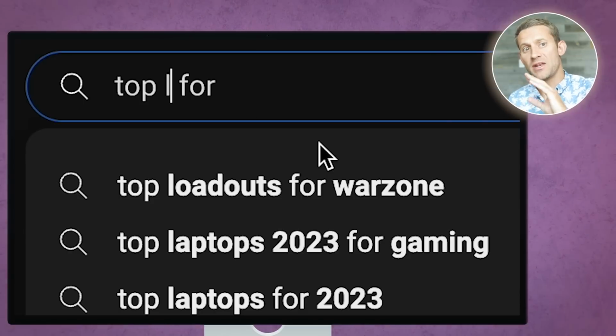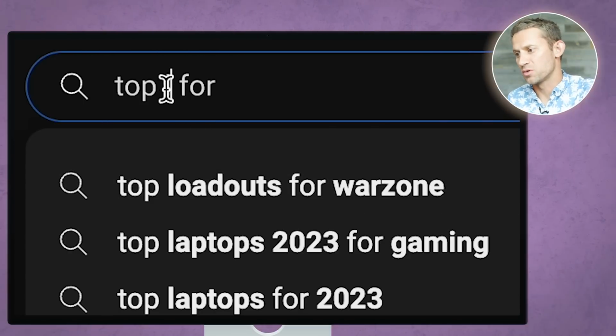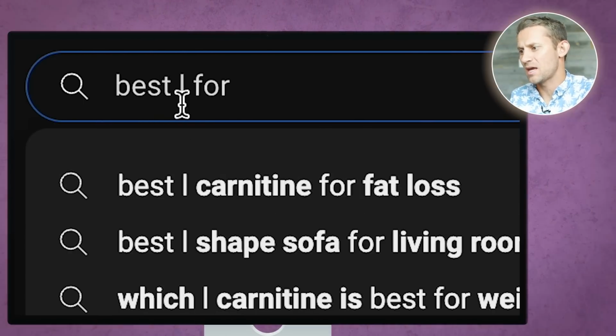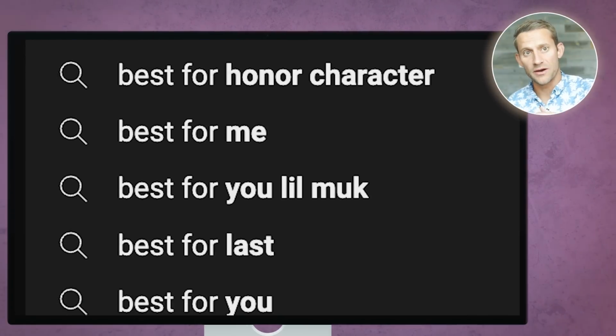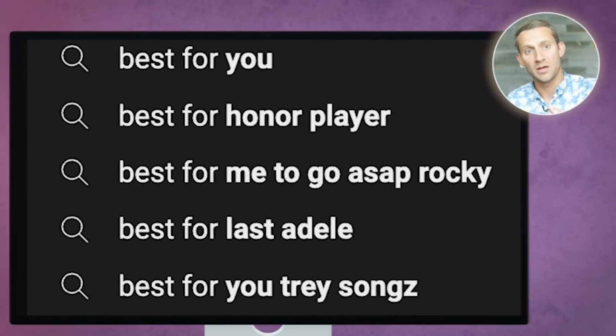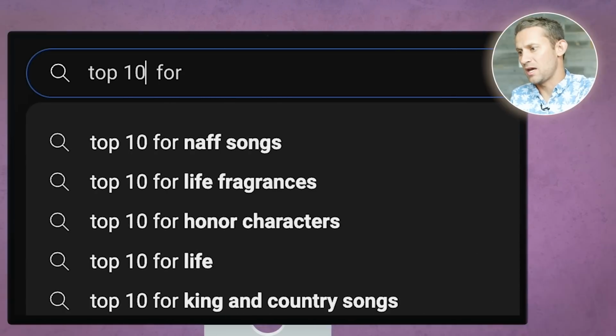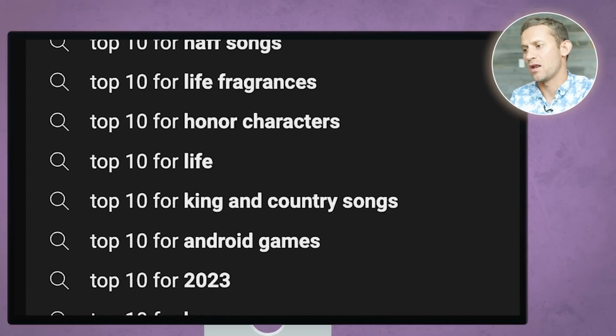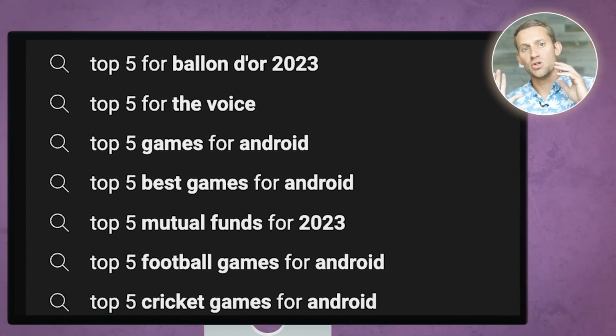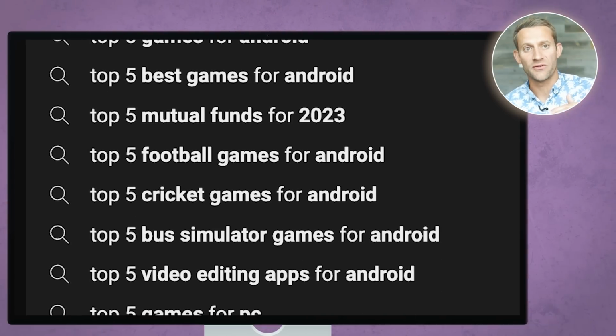Then I'm gonna take this same method and use it for 3 other kinds of search terms. So instead we're gonna swap out that for best, and then we're gonna do the exact same thing, going through A, B, C, and go through all those letters and find more things people are looking to spend money on. And finally, we're gonna do the same thing, but we're gonna do top 10 and top 5. So I'll say top 10 right here, and then I'll do again A space B space C, and go down again, and I'll do the same thing with 5. So you're gonna do all 4 of those, and you're gonna come up with a ton of different content ideas.